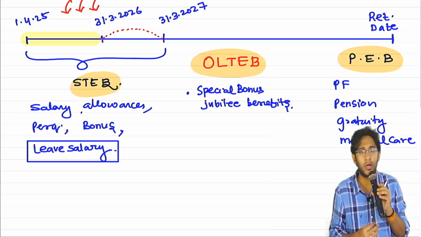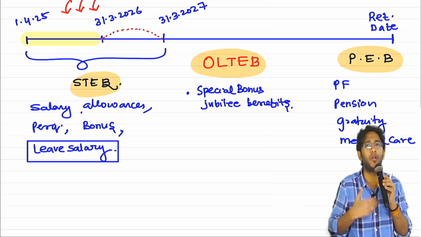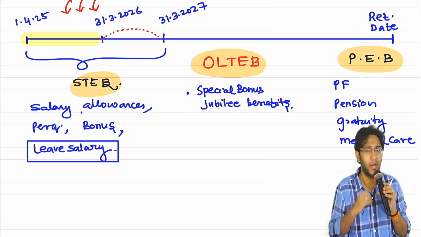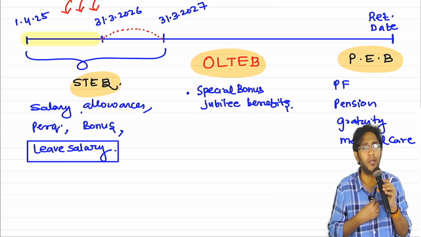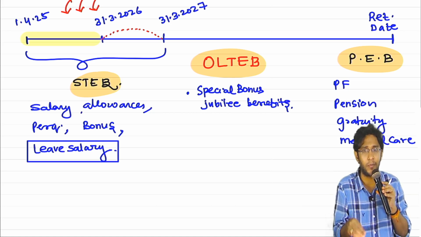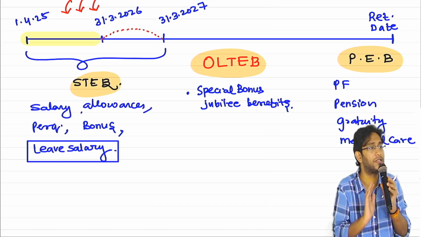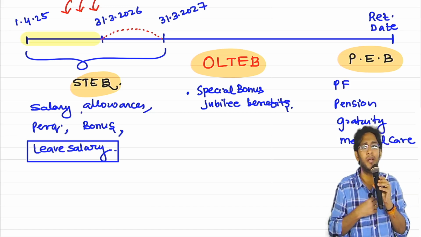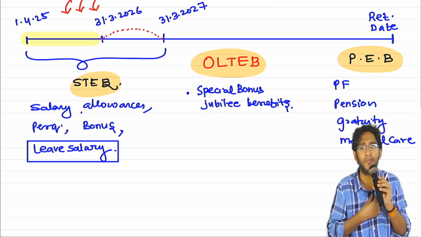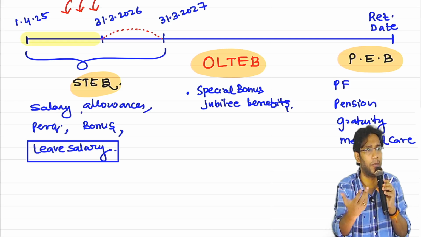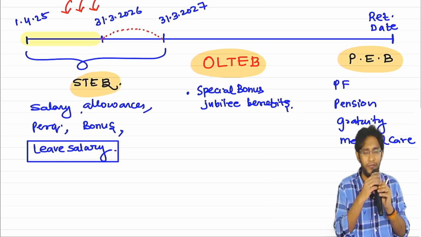I am not talking about the bonus which you pay year on year. That is normal short-term employee benefit. At the time of joining, I tell the employee, if you stay in my company for a period of 10 years, at the end of the 10th year you will get 10 months salary as bonus. This is special. Similarly, when some employees finish 25 years, we may give a bigger benefit. These are all called Jubilee benefits.